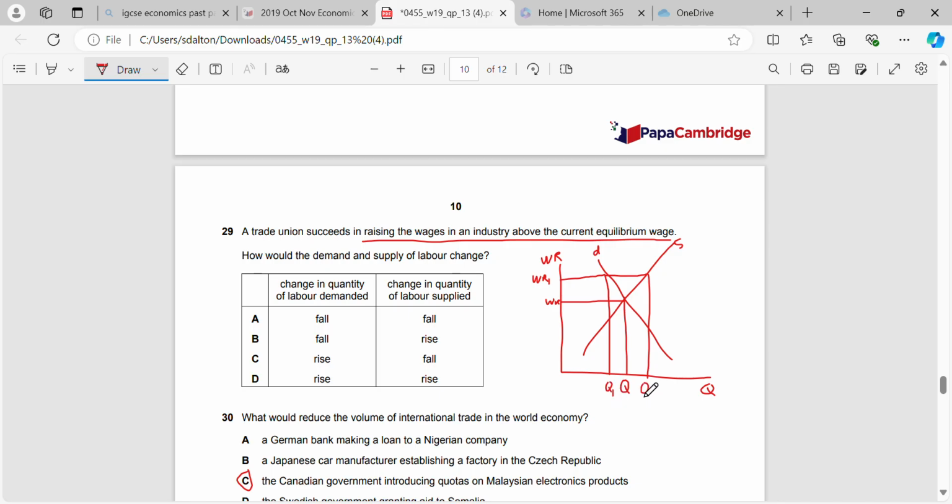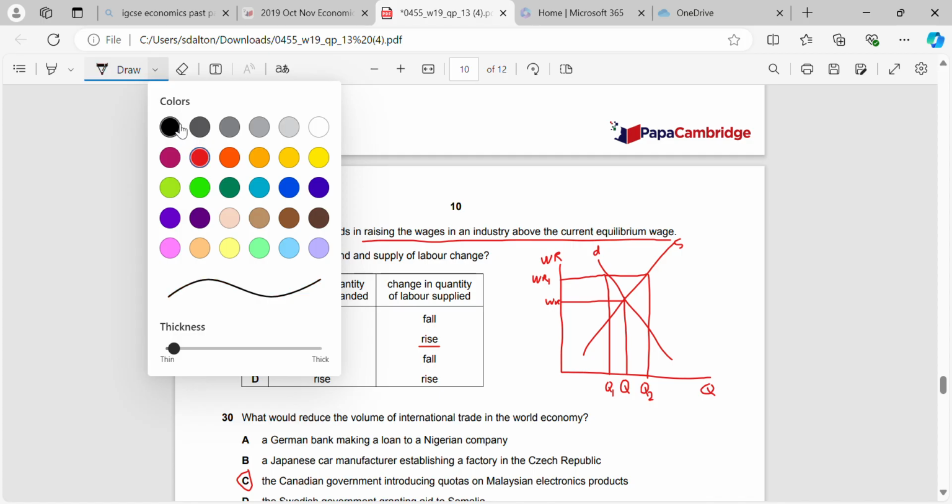Therefore, what's going to happen is that we can see the demand will fall from here to Q1, and the supply will extend from Q to Q2. So the quantity of labour supplied will rise and the quantity of labour demanded will fall. And if you think about it, it makes sense, because if the wages go up, it now becomes more expensive for the employer.